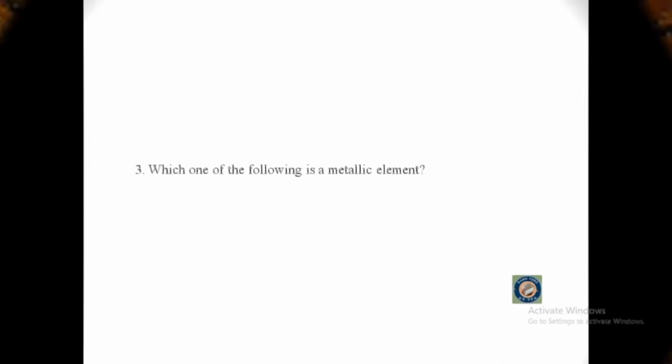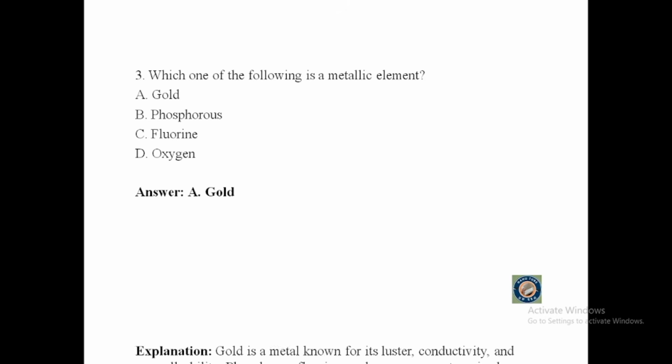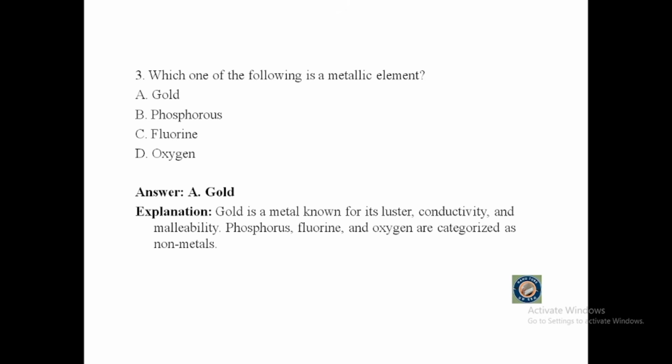Question number 3. Which one of the following is a metallic element? A. Gold, B. Phosphorus, C. Fluorine, or D. Oxygen. The correct answer is gold, because gold is a metal known for its luster, conductivity, and malleability. Phosphorus, fluorine, and oxygen are categorized as non-metals.